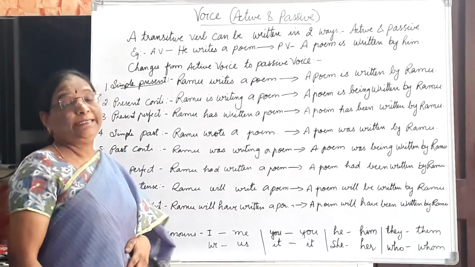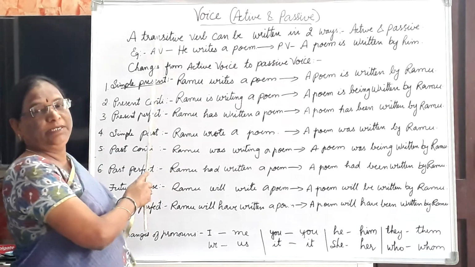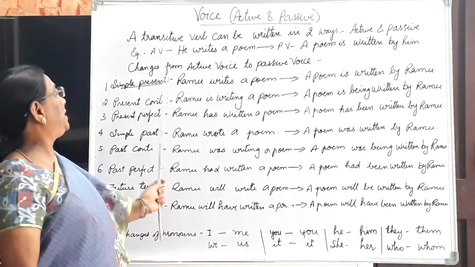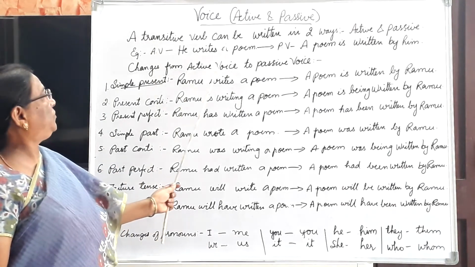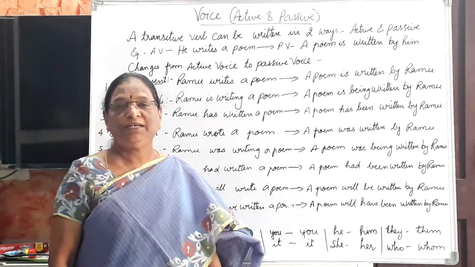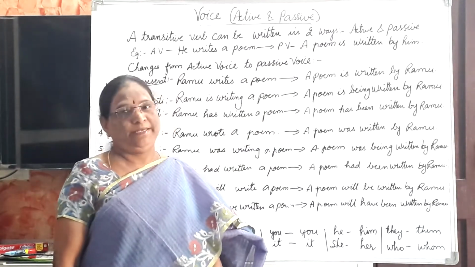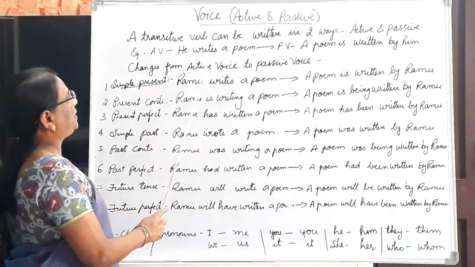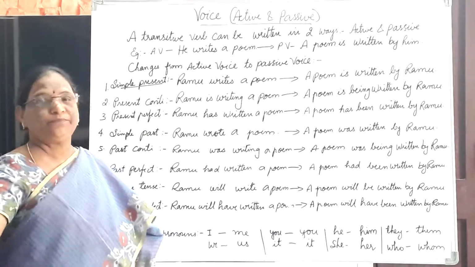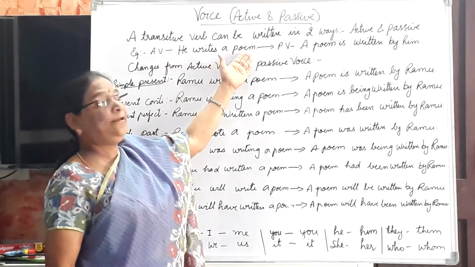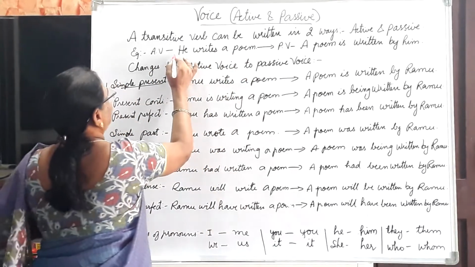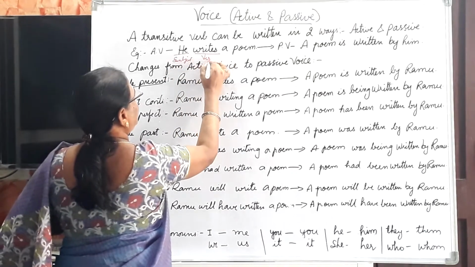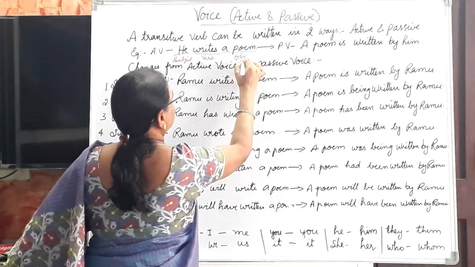Actually, a transitive verb. Transitive verb means the verb which has an object. A transitive verb can be written in two ways. What are they? Active voice and passive voice. For example, he writes a poem. This is active voice. He is the subject here. Writes is the verb here, and this is the object.